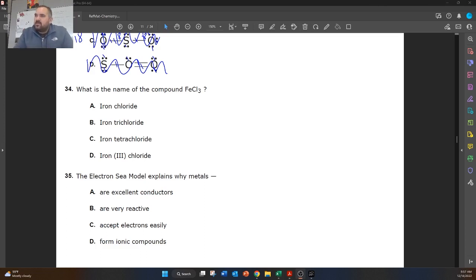All right, so the next one says, what's the name of the compound FeCl3? So this one is ionic, and it's got a transition metal, which means we just need to include the charge for iron. Here we only have 1 iron with a charge, so this is actually our answer without even having to do anything. But chlorine has a -1 charge. We have 3 chlorines, so we have a total negative charge of -3. We have 1 iron bonded to this, so the iron has to be +3. So iron(III) chloride is the answer to this one.